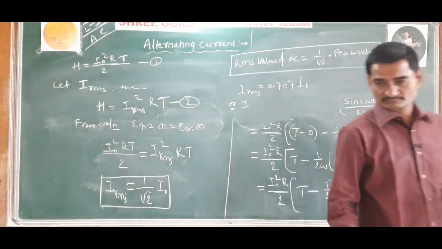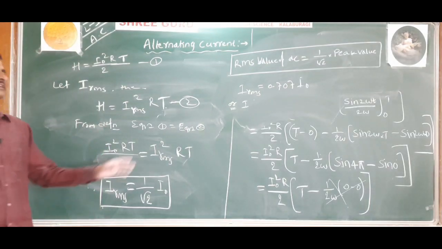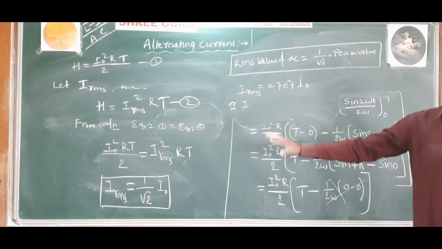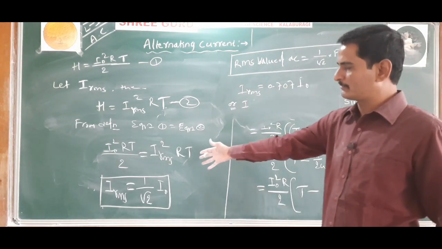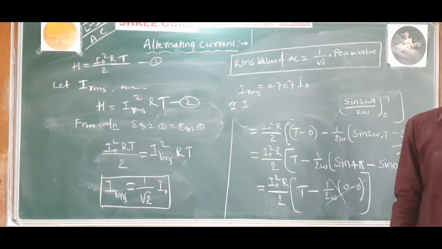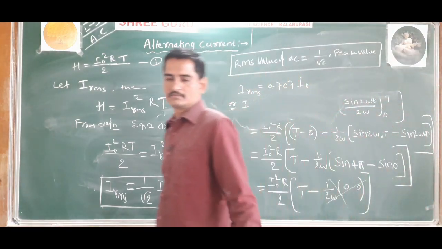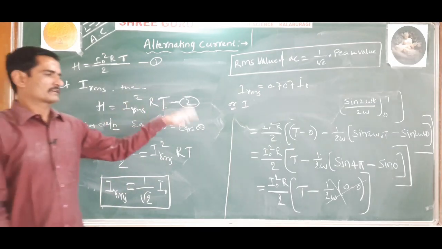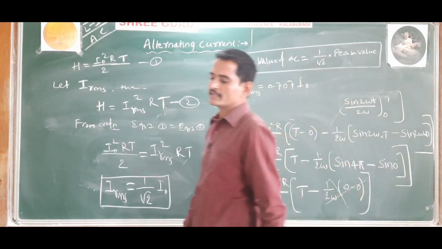Understood? Okay. These things are not that important, but they are in the theory part, so that's why I derived them. Deriving an expression for the RMS value and average value of current has not been asked in the exam, but it is in the syllabus, so I thought I would teach all these things. Okay. The next concept we will study in the next class.